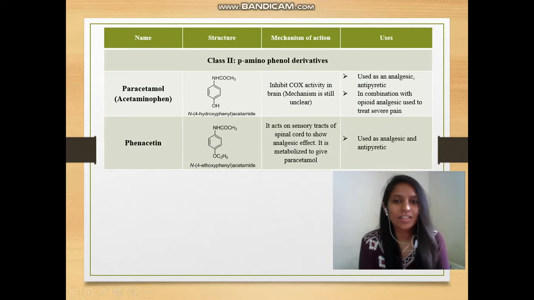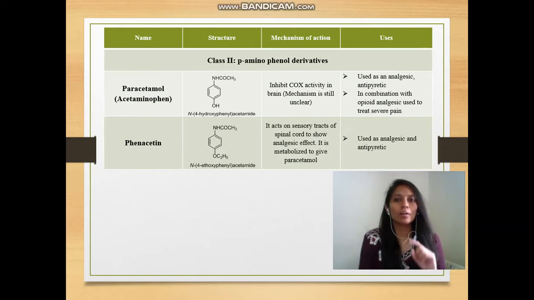Our next class, class 2, is para-aminophenol derivatives. We have two examples: paracetamol, also known as acetaminophen, and phenacetin. You know the structure of para-aminophenol: a benzene ring with a phenol and an amino group in the para position, and these are the derivatives of para-aminophenol.